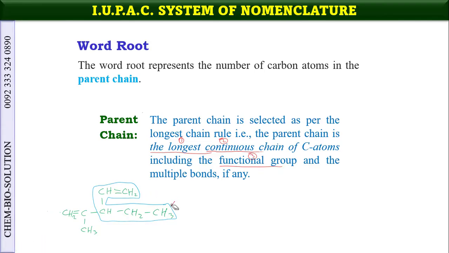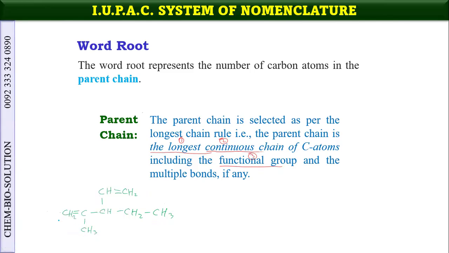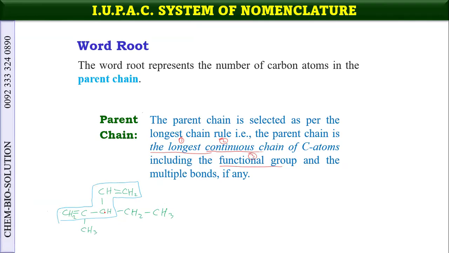So what should we do? This is not the basic chain. We try to select another one. If we select this as a basic chain, then what happened? 1, 2, 3, 4, 5, and previously 1, 2, 3, 4, 5.